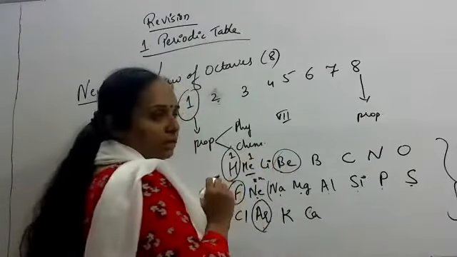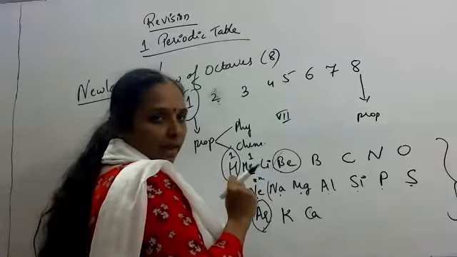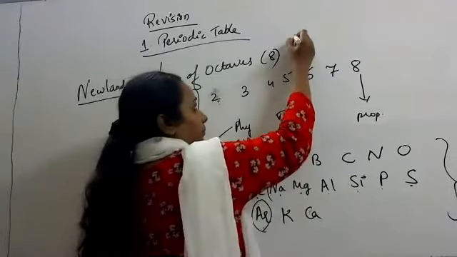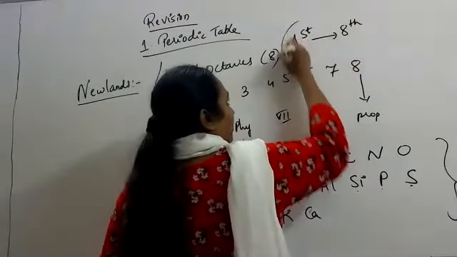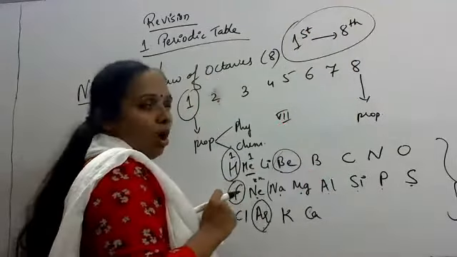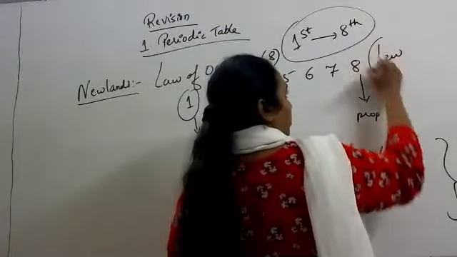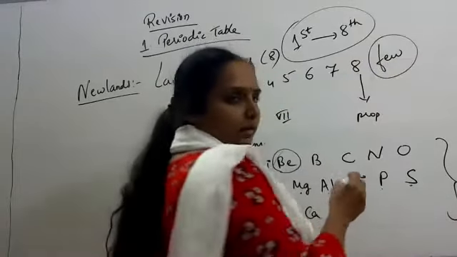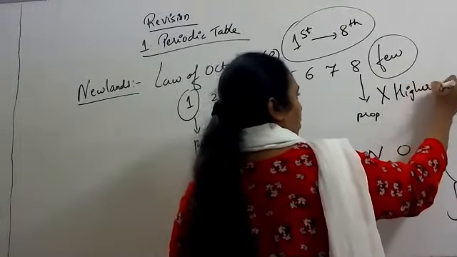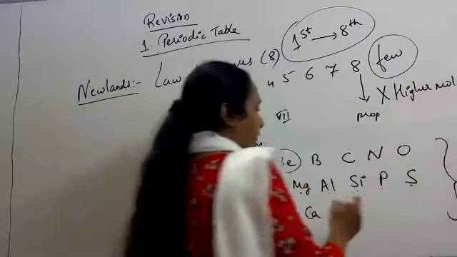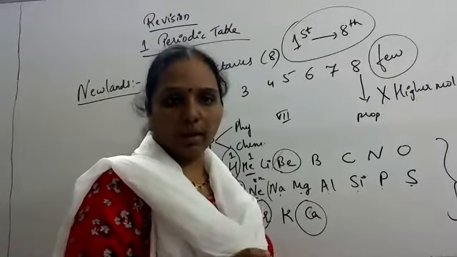So what is Newton's law of octaves? The elements are arranged in such a way that the property of every first element is similar to the property of every eighth element. But this law was applicable only to few elements. It was not applicable to higher molecular weight elements. Here we have done only till calcium. For higher molecular weight elements, this law is not applicable.